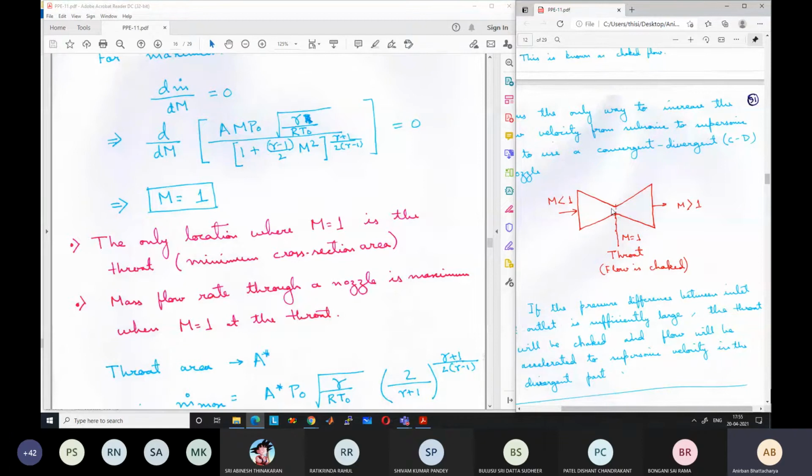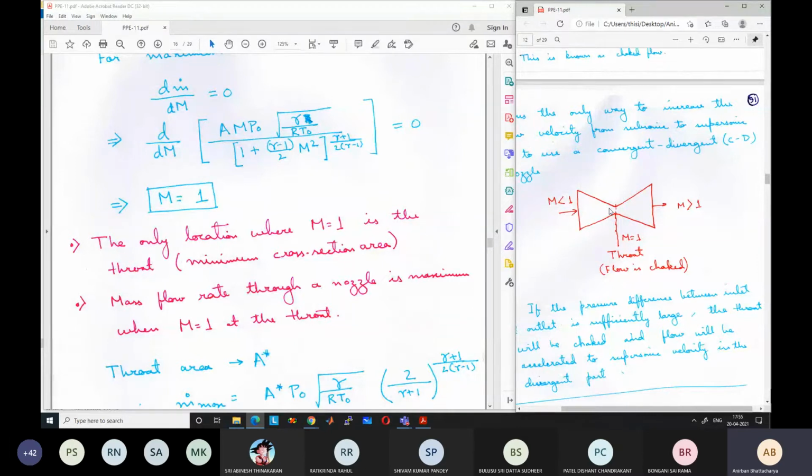And that is what we are obtaining: when the velocity is maximum at the throat, we get the maximum mass flow rate. If the Mach number is less than 1 at the throat, the mass flow rate is less. And once it reaches Mach number 1 at the throat, we reach the maximum flow rate, and we cannot increase it any further. We will discuss all this in detail. I have some diagrams also through which we will go.